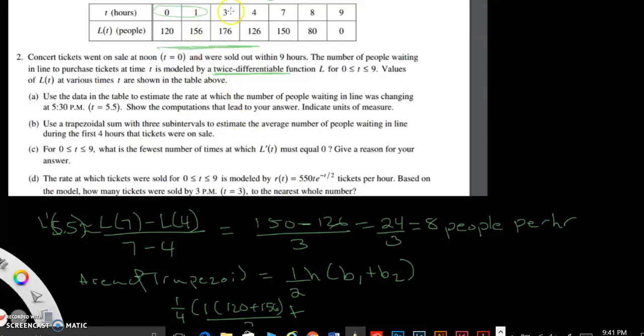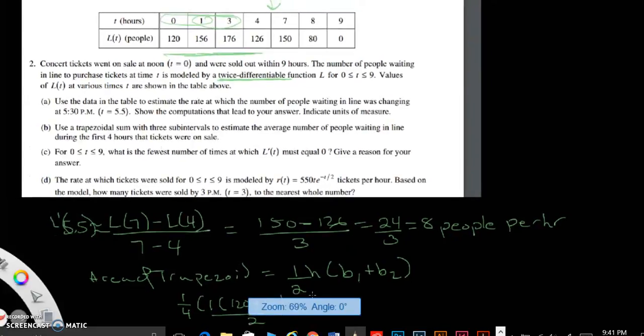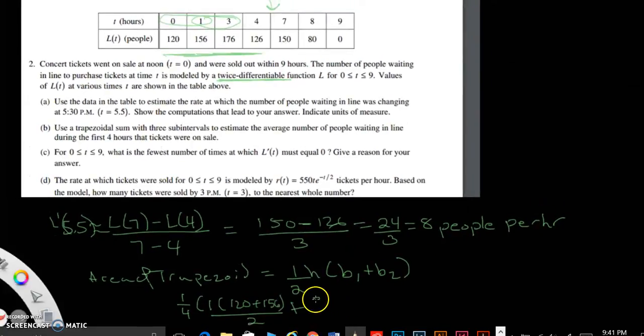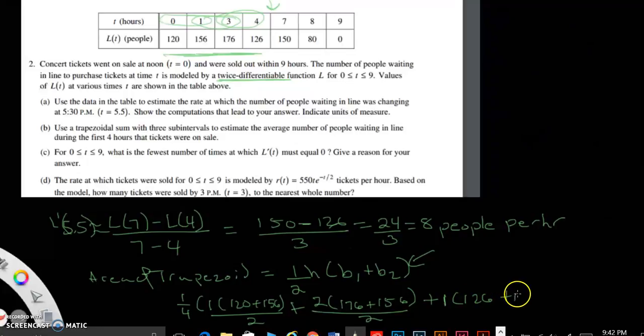Plus the next hour is going to be 3 to 1. So how tall is that? That would be 2. So this would be 2 times 176 plus 156 divided by 2. We're following this formula right here. Plus now this would be the last one. 4 minus 3 is 1, so that's how tall it is. 126 plus 176 divided by 2.